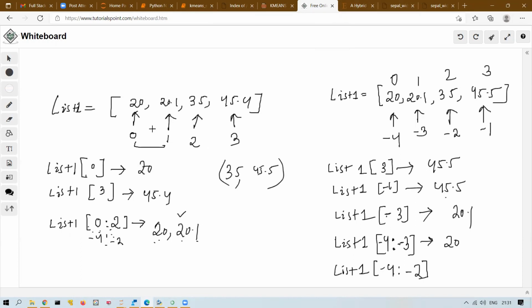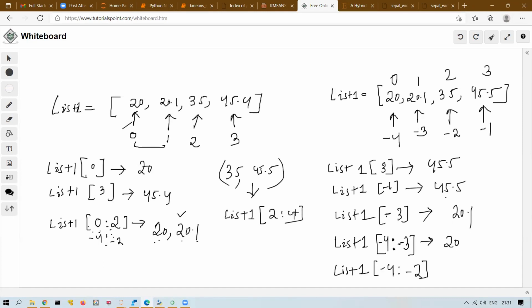Minus 2 colon. One second. First tell me the positive index for 35 and 45.5. How to extract using positive index? 2 colon 4. Yes. So starting 2 colon 4, right?